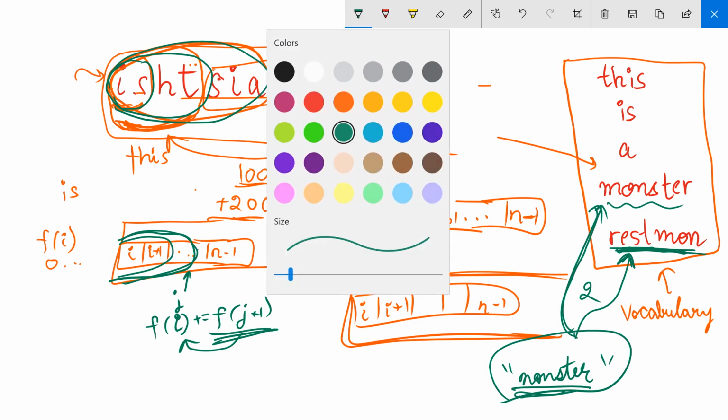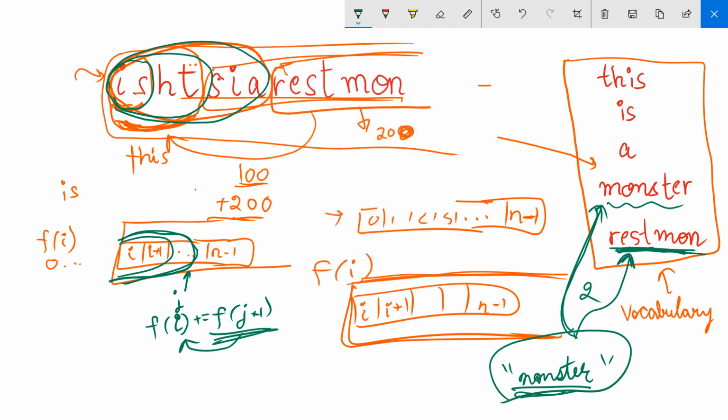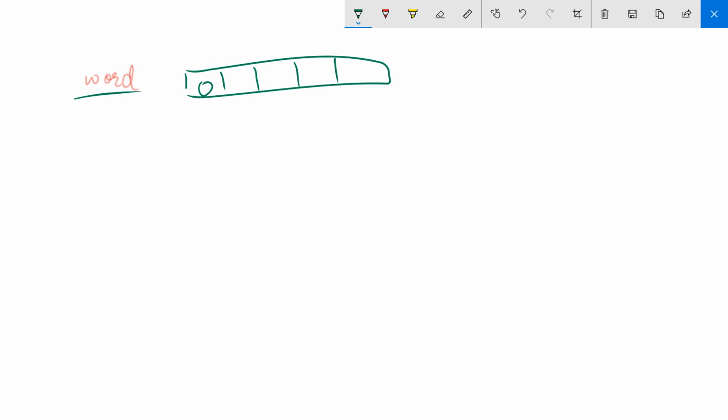So what the question is basically, let me delete all this. Given a word, let's say the length is n.